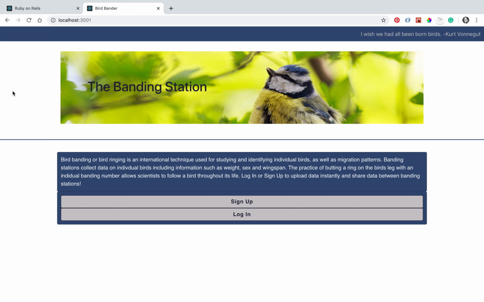Watching my grandmother as I was growing up, I always saw that she would write everything down, and then at the end of the year she would laboriously have to upload it into a database or just send that information to the government. I just thought it would be really interesting to do an app that uploads that information instantaneously, and then lets you see what other banding stations were catching, or even eventually check if a band number had come up that you also had.